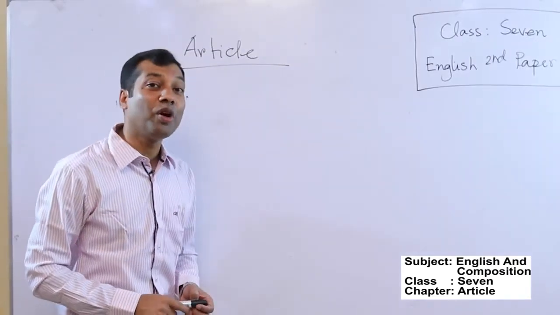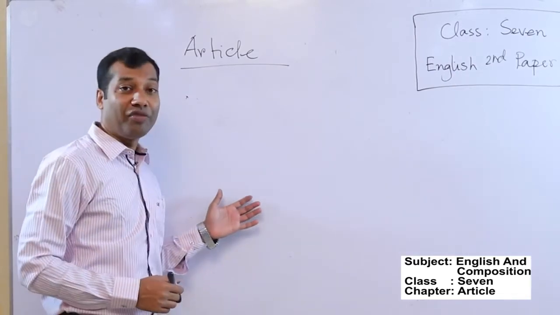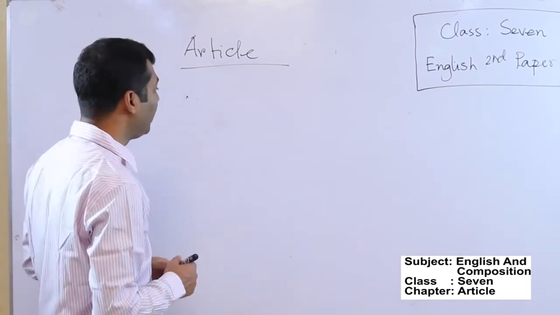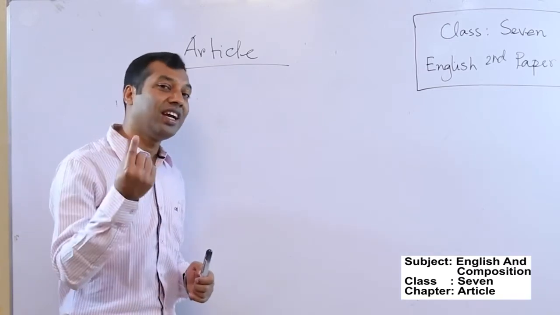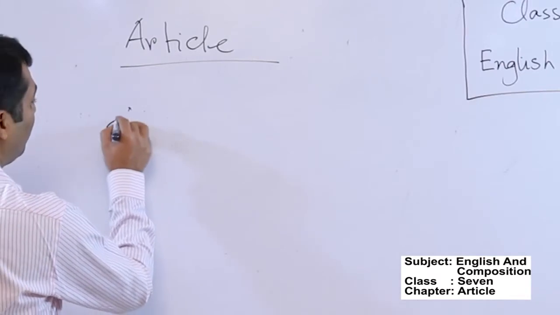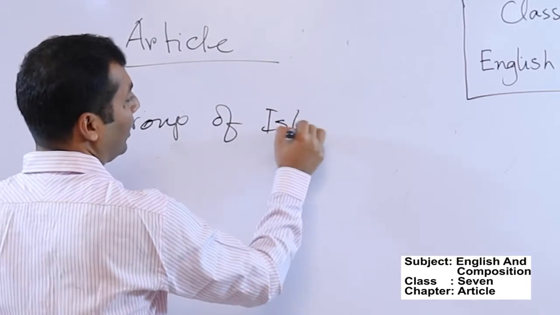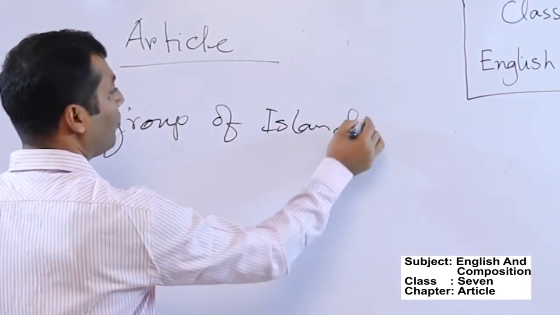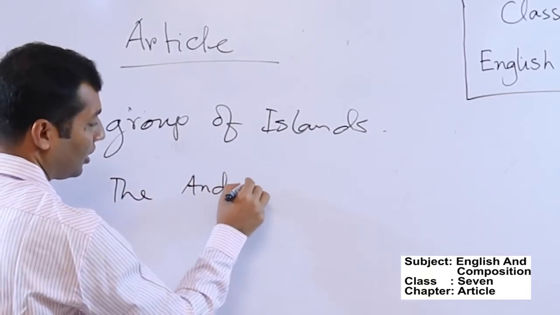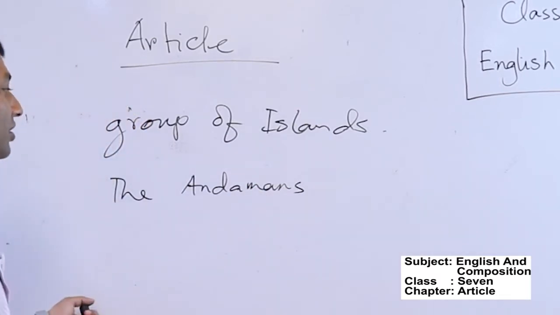Now, before the name of a group of islands, if you see a name that refers to a group of islands, you need to use the article the. But if it is a single island, no article will be used. For example, a group of islands, the Andamans.